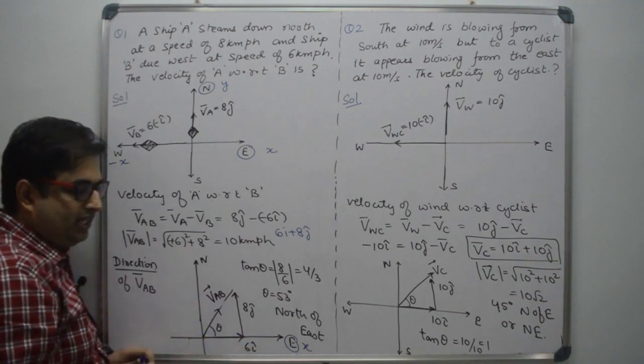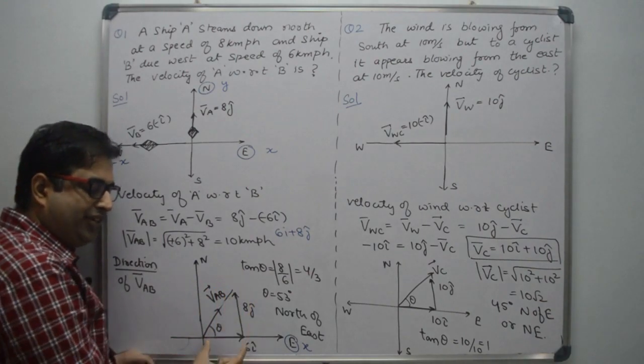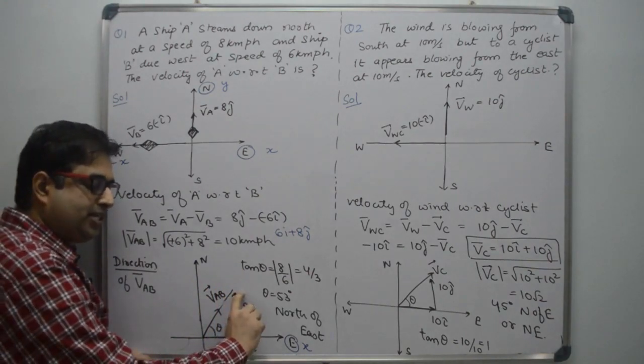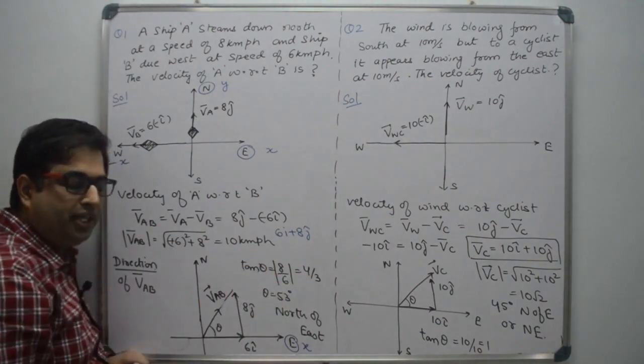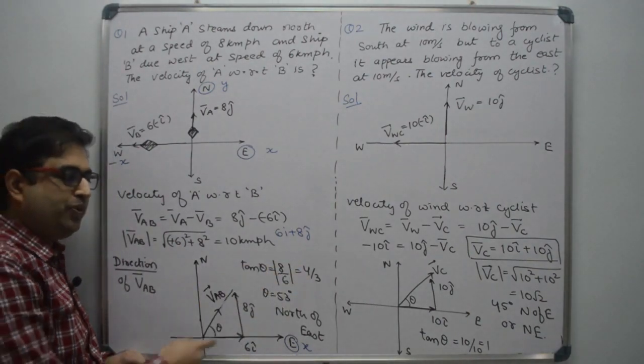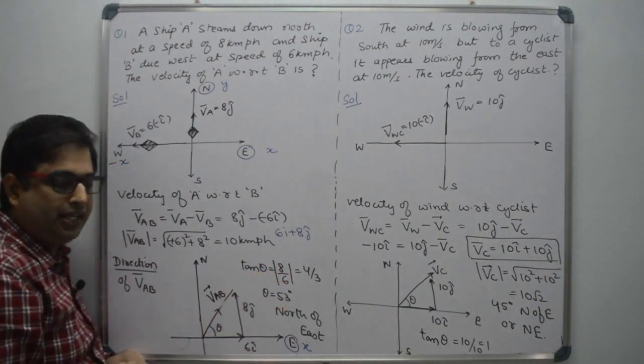So theta is the angle. Let us calculate this angle. Tan theta is perpendicular length divided by base length. Perpendicular is 8, base is 6. So 8 by 6, or 4 by 3. From basic mathematics we know tan theta equal to 4 by 3 means 53 degree angle.